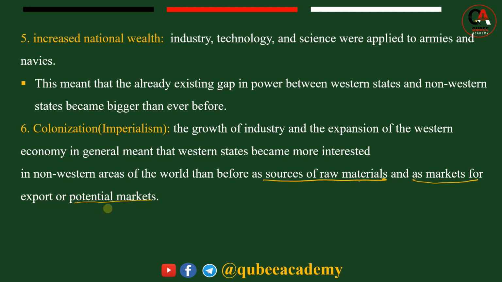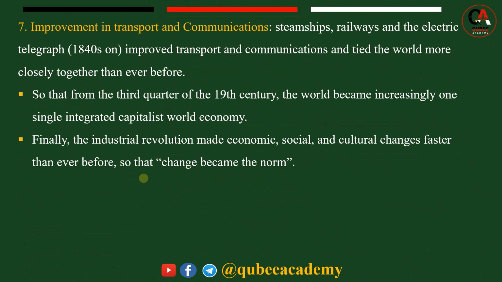This indicates that colonization was an outcome of the Industrial Revolution. The seventh consequence is improvement in transportation and communication, the outcome of the Industrial Revolution.